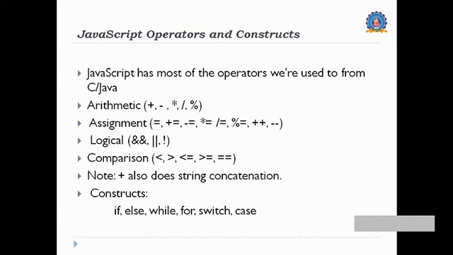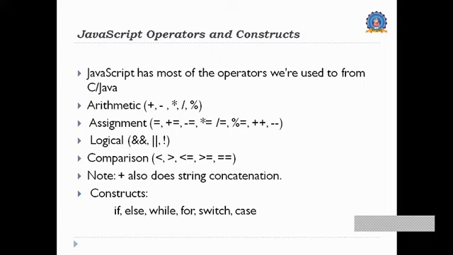Then we have assignment operators: equal to, plus equal to, minus equal to, asterisk equal to, slash equal to, percentage equal to, plus plus, minus minus.